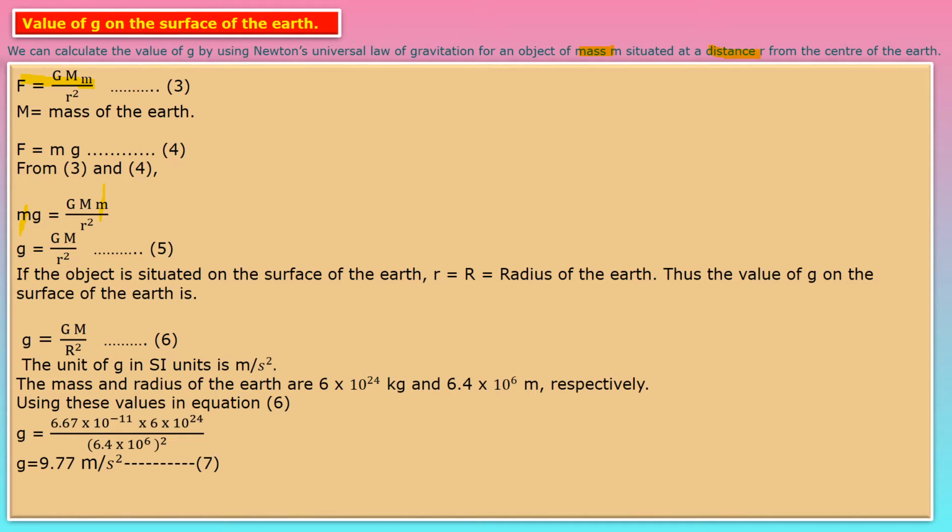So we have to write bracket square in the denominator also. After solving this, we will get the value of gravitational acceleration, small g is equal to 9.77 meter per second square. This is equation number 7.